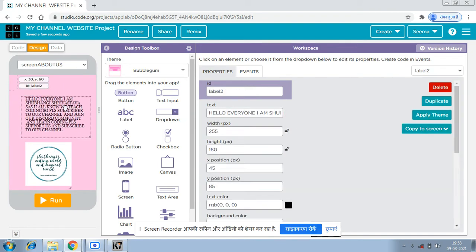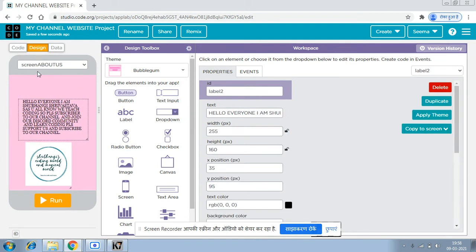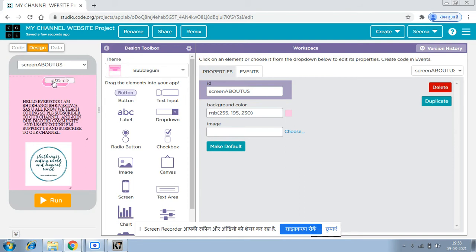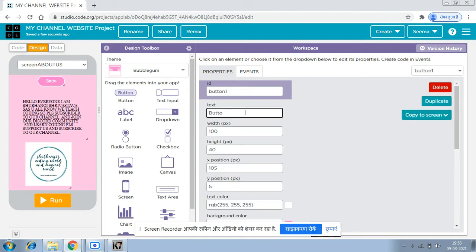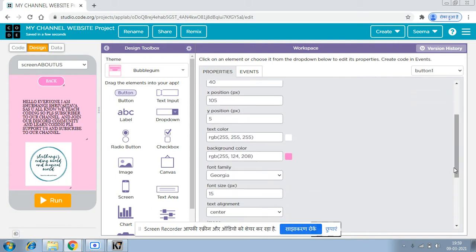Yeah, and I'm just adding a back button so that the viewer can just go back and see the next. Okay, so the button, I just forgot. I just put by mistake the back button. Okay, so that the viewer can go back and see my whole website.